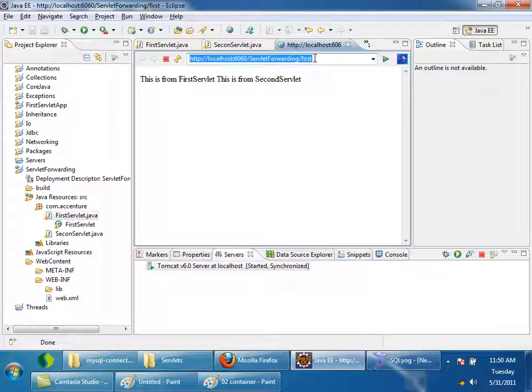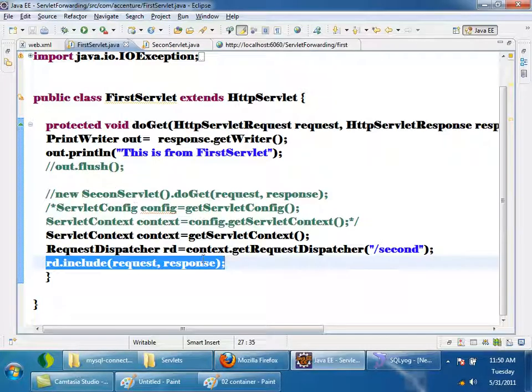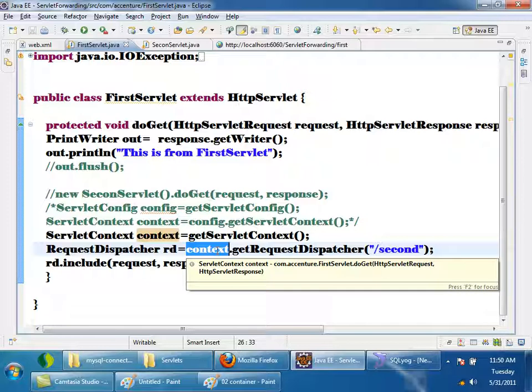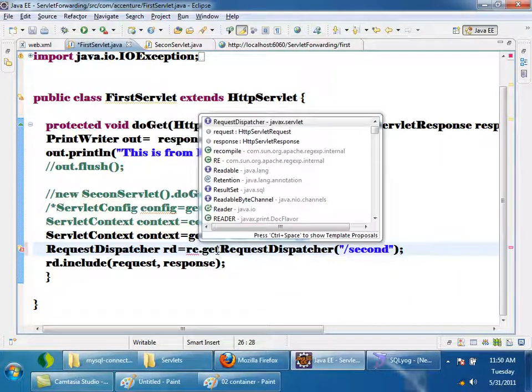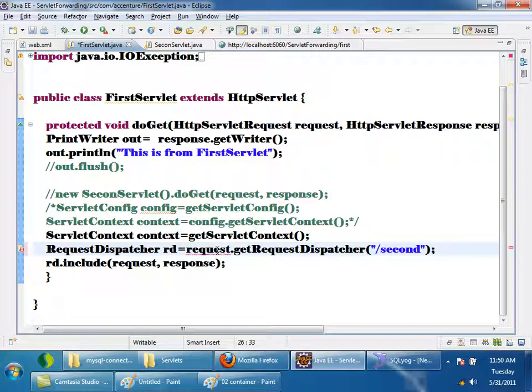As far as the browser knows, it is giving a request to the first servlet only. There is another way of getting a request dispatcher. Instead of calling context dot get request dispatcher, I can say request dot get request dispatcher. There are two ways to get a request dispatcher: either I can use the context object, or I can use the request object.